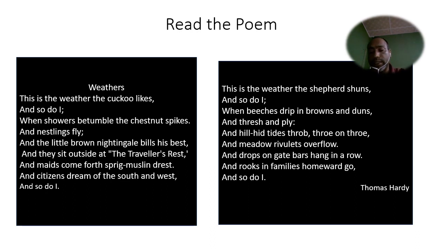But if we see the second stanza, that is related to the winter season, and the shepherd's sons, even the shepherd does not like that, or dislikes that, or hates that, and the poet also hates that, and so do I, means the poet also hates that. And there is a tree, what we call भोजपत्र in Nepali, whose leaves turn brown, खैरा भएर झर्छन्. Every leaf changes into brown, and they drip, they change, and they fall.